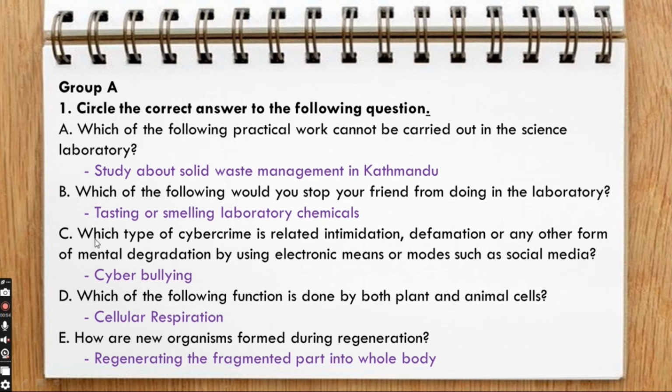Which type of cybercrime is related to intimidation, defamation, or any other form of mental degradation by using electronic means or modes such as social media? Cyberbullying. Which of the following function is done by both plant and animal cells? Cellular respiration. How are new organisms formed during regeneration? Regenerating the fragmented part into whole body.